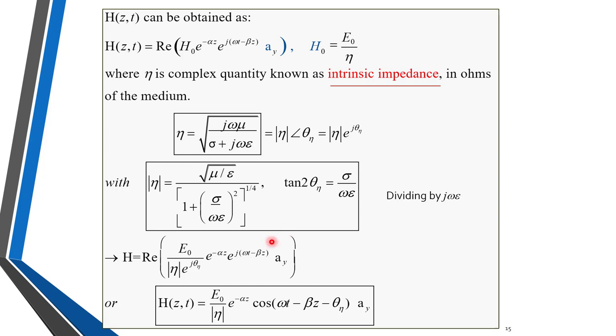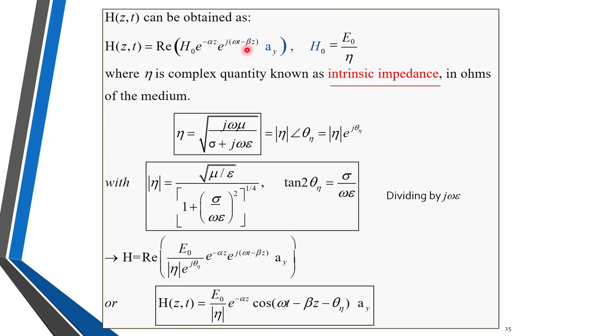Now, if I want to obtain the intrinsic impedance of the same wave, we have already seen how to obtain the intrinsic impedance. We have to consider those equations we have seen earlier, that is del cross E bar is equal to minus B bar dot, and the second equation is del cross H bar is equal to J plus D bar dot. From these equations, we can take the curl and write the equation similar to the lossless kind, and we can derive the equation for eta. And eta is what again? It is the ratio of E naught upon H naught.